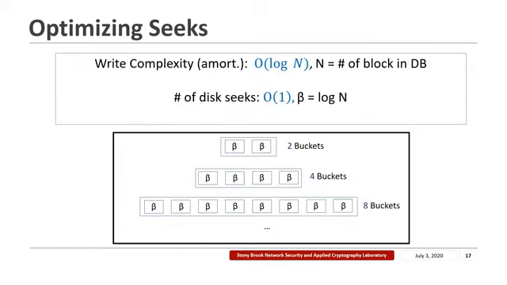In this case, we find that the write complexity of the construction still remains the same, which is big O of log n, amortized over the writes, where n is the number of blocks in the database. But the number of disk seeks is a constant when beta is equal to log n. So on an average, for the reshuffles, SqORAM only needs to perform a constant number of disk seeks.